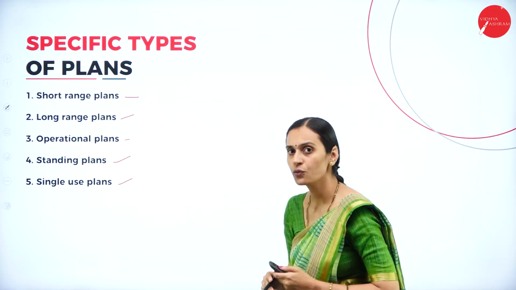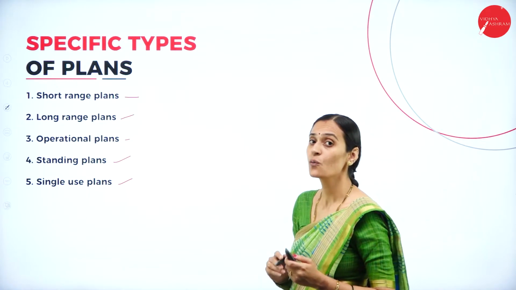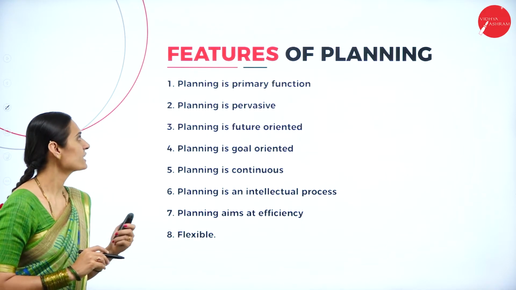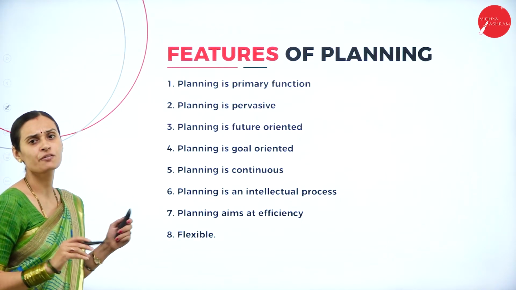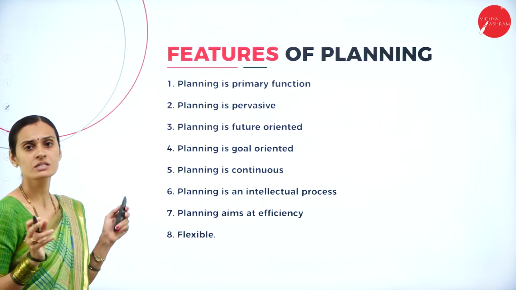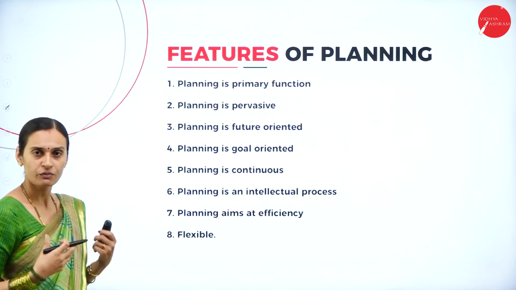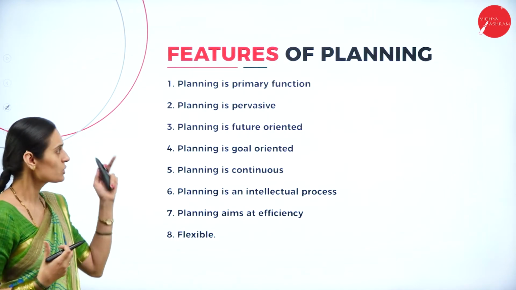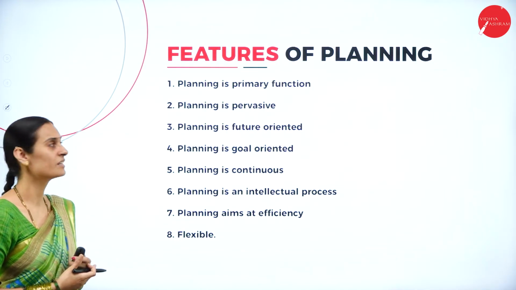Okay, next we are going to discuss the important features of plan. These are what we have discussed in the importance and in the process of planning, so only those we are going to discuss here.